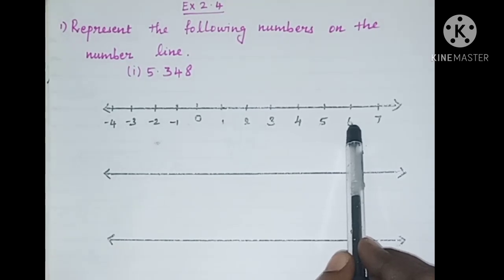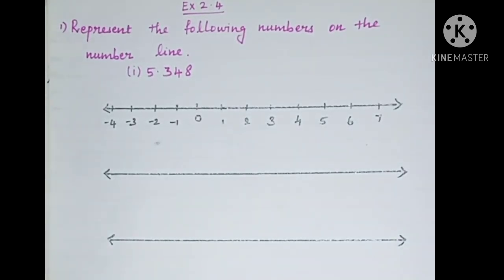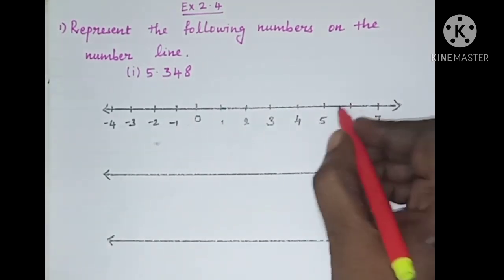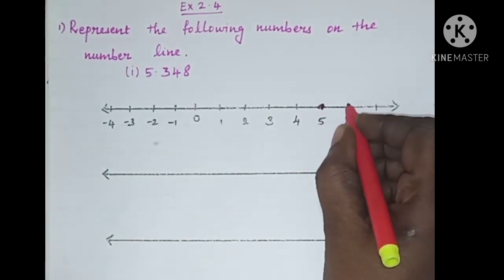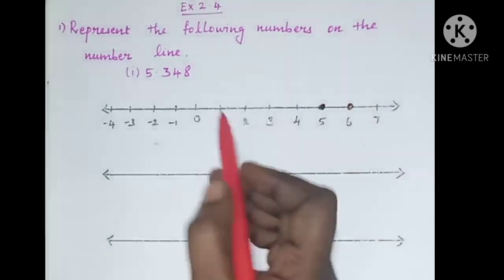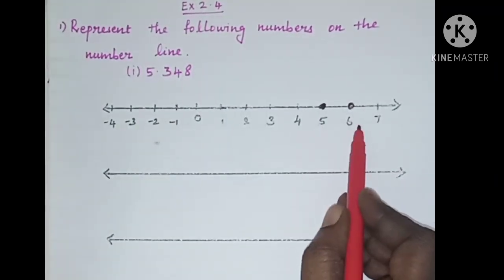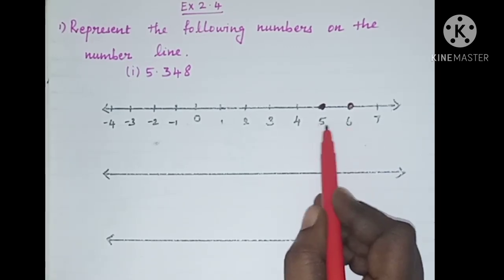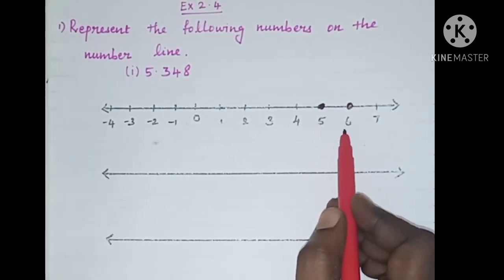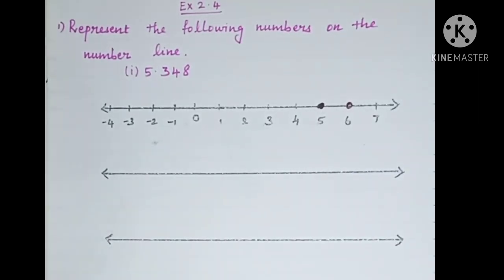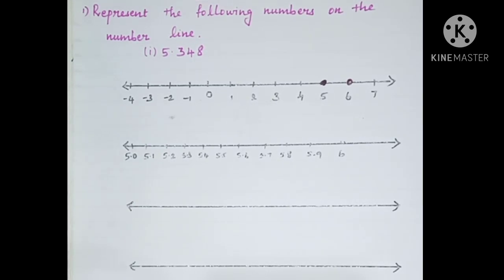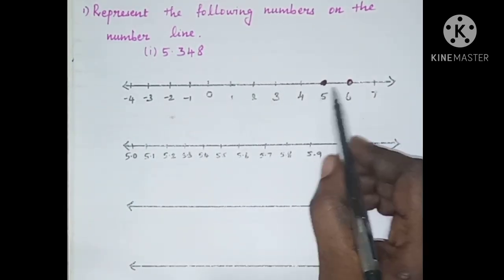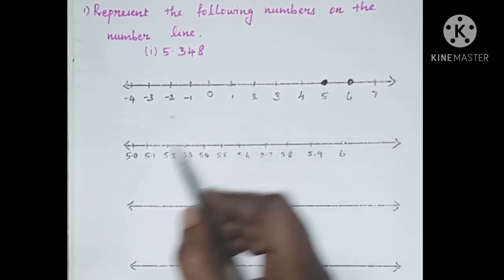So now we have to divide the distance between 5 and 6 into 10 equal parts like this.